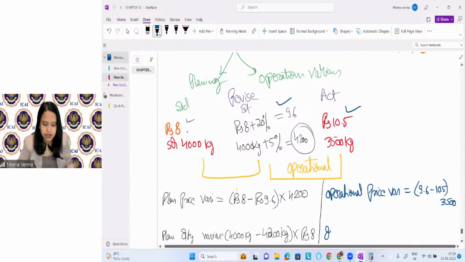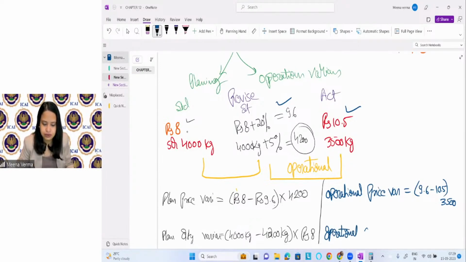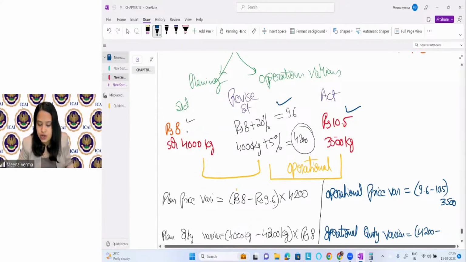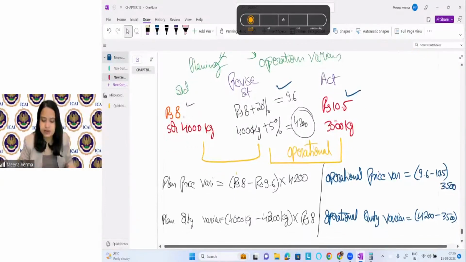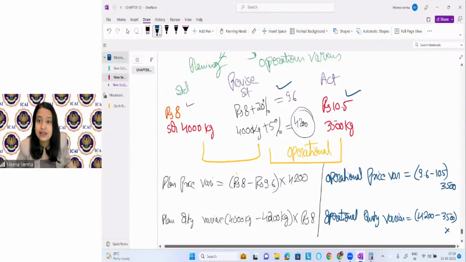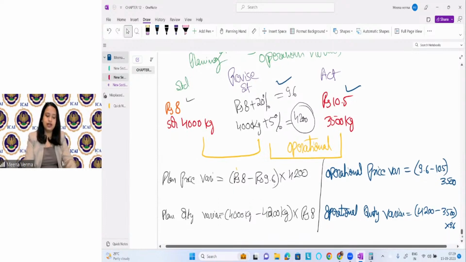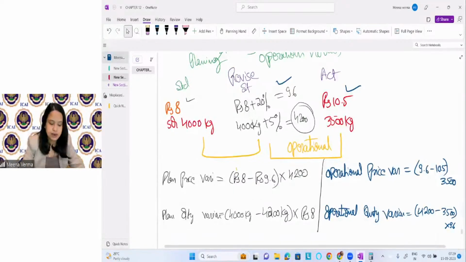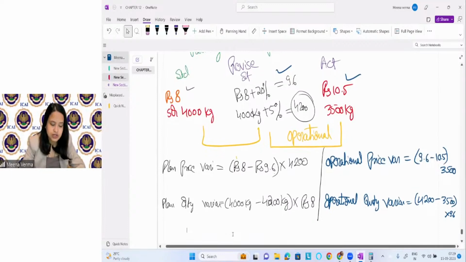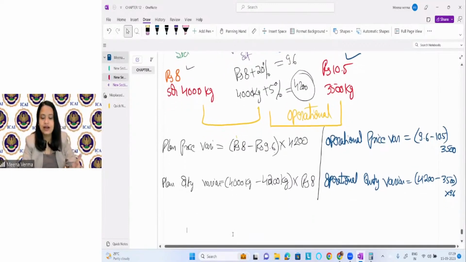And what is your operational quantity variance? So what is the standard quantity, revised standard quantity? What is the actual quantity? And what is the price? Revised standard price, 9.6. Just solve it. You will get the planning quantity variance, operational quantity variance.